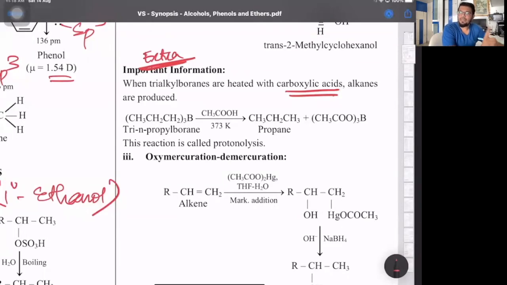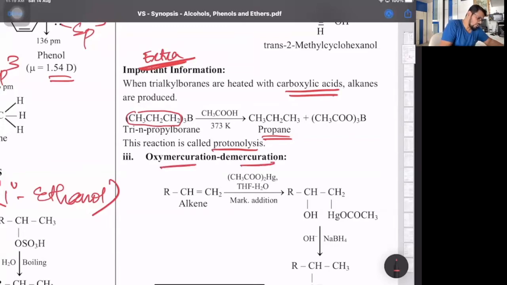So tripropyl borane, if you react it with a mild oxidizing agent like H2O2, then it gives primary alcohol. But if you heat it with acetic acid, you get the respective alkane. That's called protonolysis. So whichever is the alkyl group part, that will only form its alkane. That's propane. This one I discussed when I was doing the MCQs.